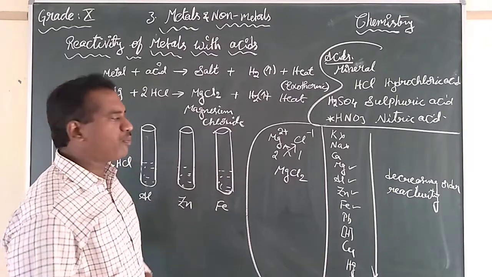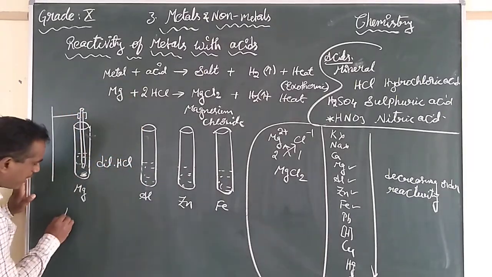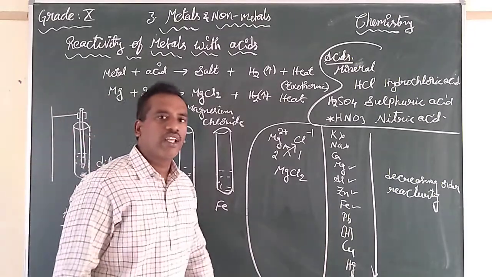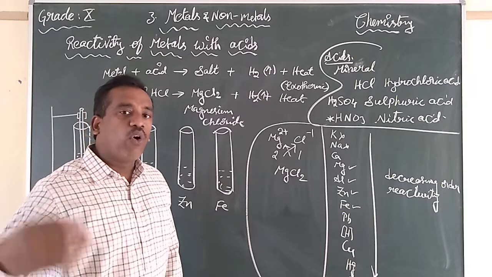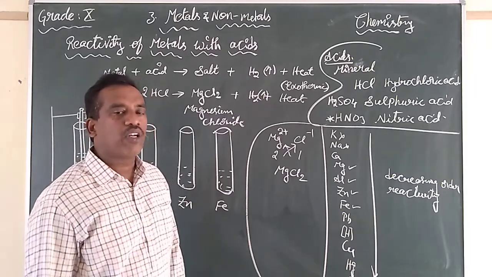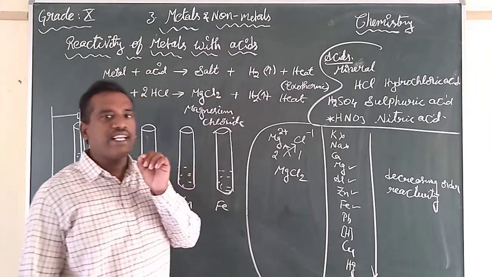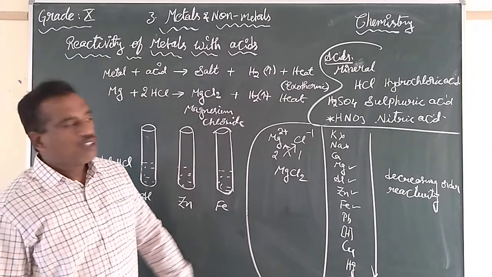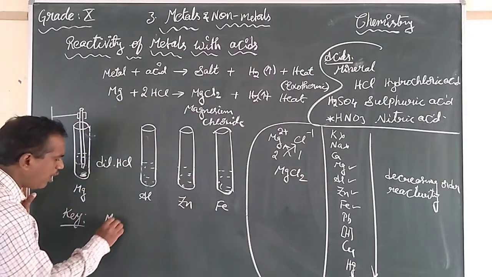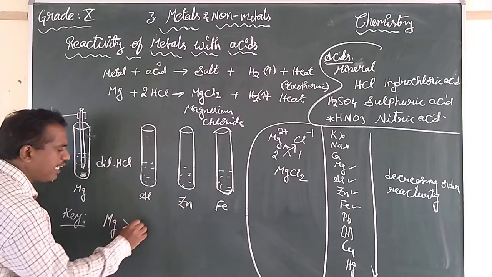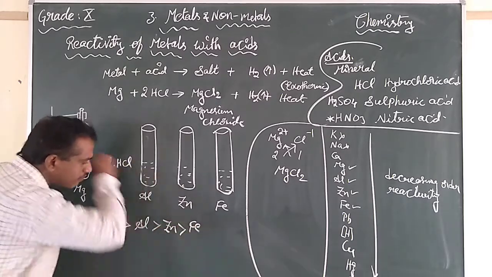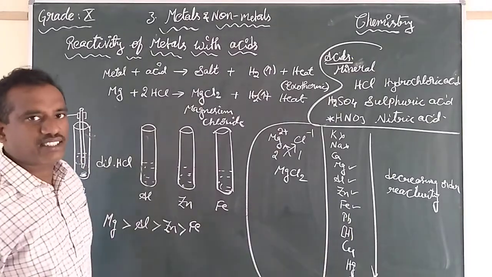Now our key concept is to arrange the metals in an order of how much they react with hydrochloric acid, that is, releasing more amount of hydrogen with hydrochloric acid. This is one of the NTSC examination questions. So magnesium being highly reactive, it is more reactive than aluminum, than zinc and then iron towards the acids.